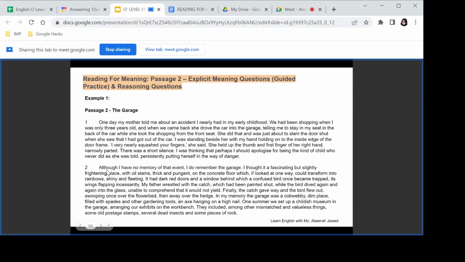Okay, so let's move on to the next line. It has been mistakenly written in the exam paper. "Although I have no memory of that event, I do remember the garage." So we've got the entire information here. Now, as the question says, why do you think the writer did not remember the event her mother described?